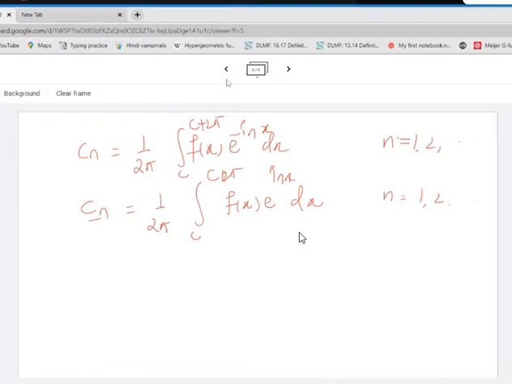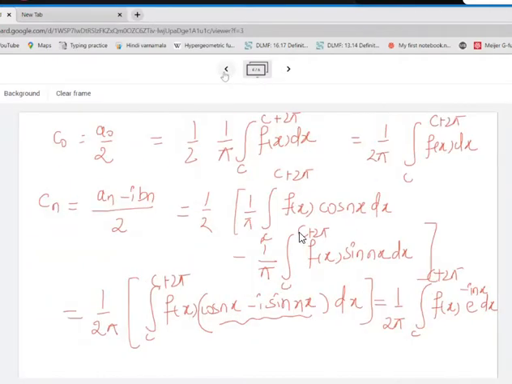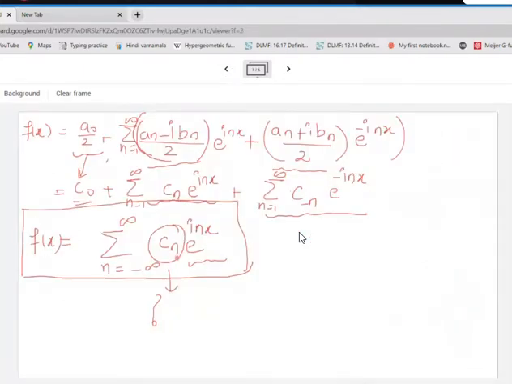We already have the expression. See how we got the complex form of the Fourier series, look here. This is the complex form of the Fourier series. Where what is the value of Cn? I can have one generalized value. What will be that? 1 by 2 pi integration c to c plus 2 pi f of x e raised to minus i n x dx.